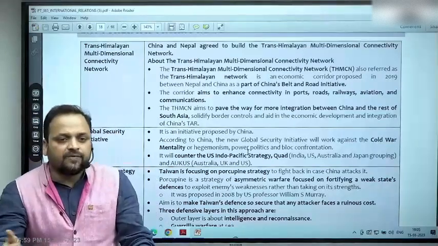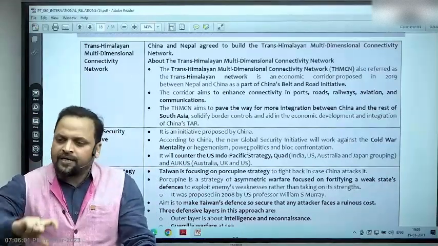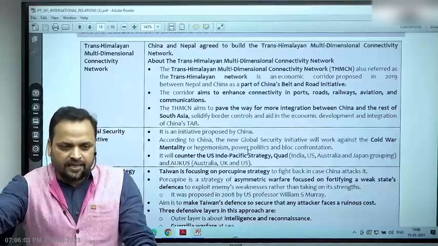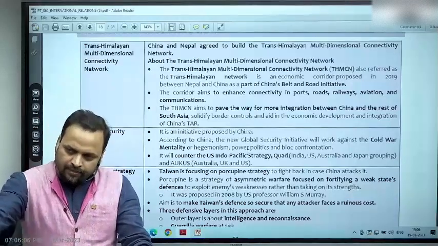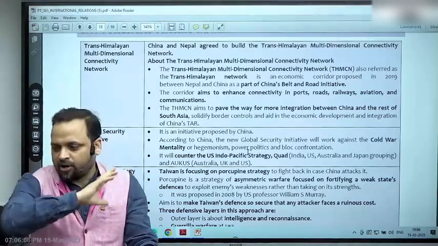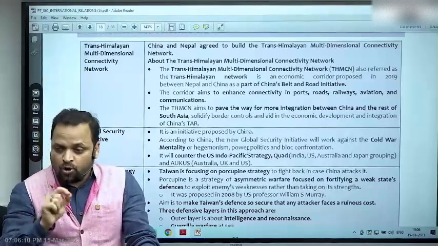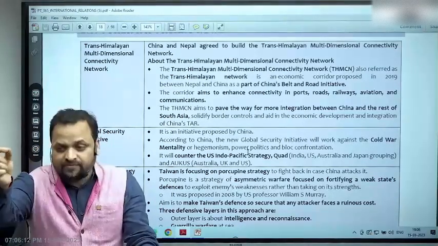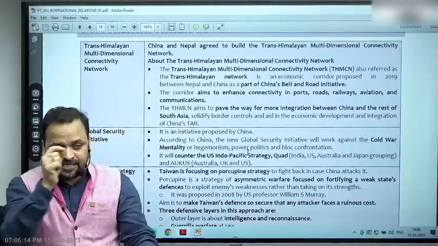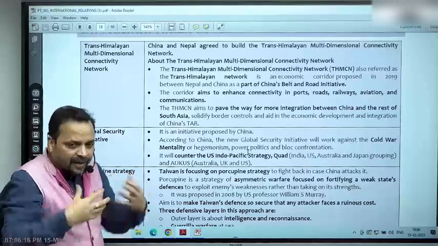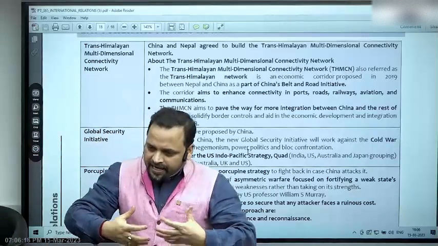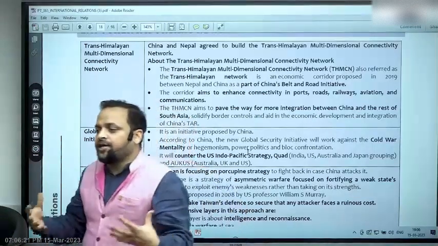Rail connectivity, road connectivity, broadband connectivity China has already cracked. पहले इंडिया की मोनोपोली थी, अब China is also providing broadband to Nepal. But building road or rail would be difficult because geography is very difficult on their side, right? But still this plan is there. Nepal says that it basically would enhance the utility of its location.